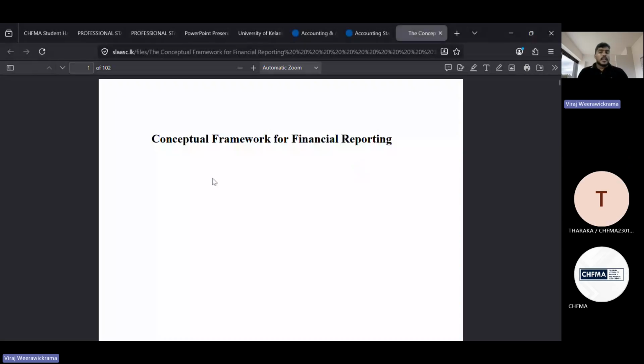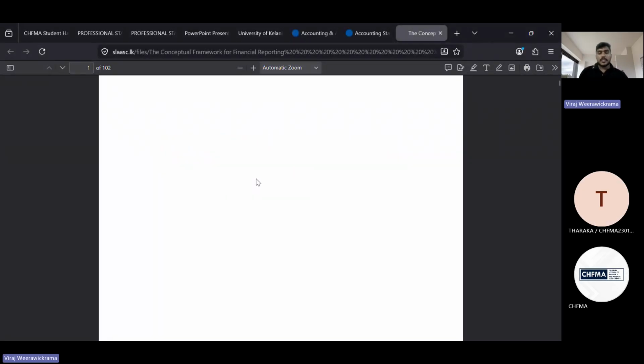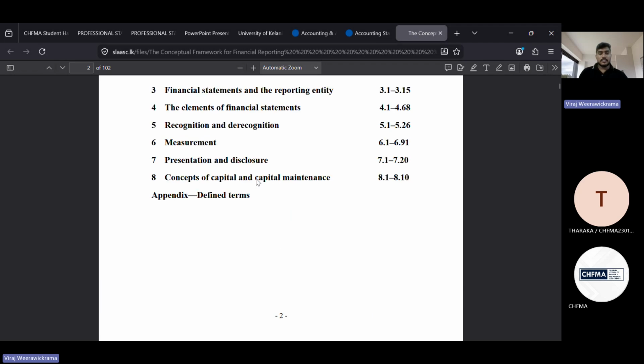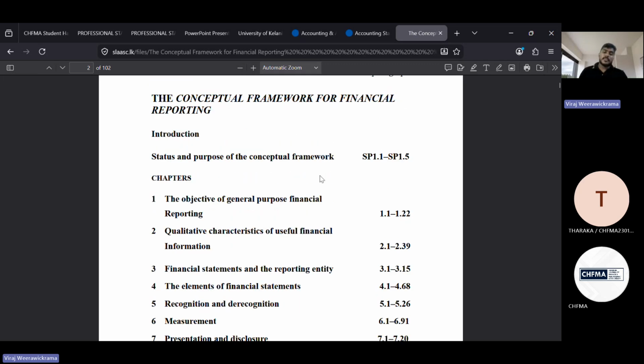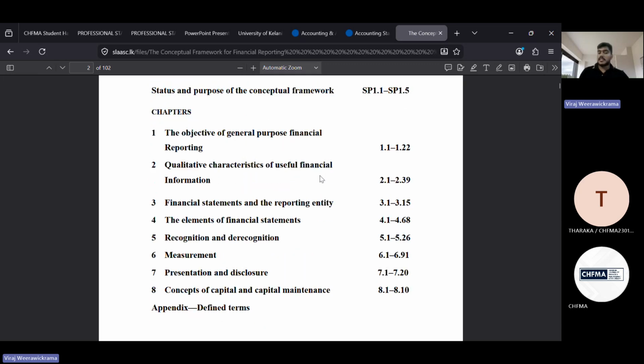Okay, fine. Now here you can see the key chapters, right? Now when it comes to the conceptual framework, here you can see the key components. It says about the objective of general purpose, then QCs, and statements and elements, all of these points, right?